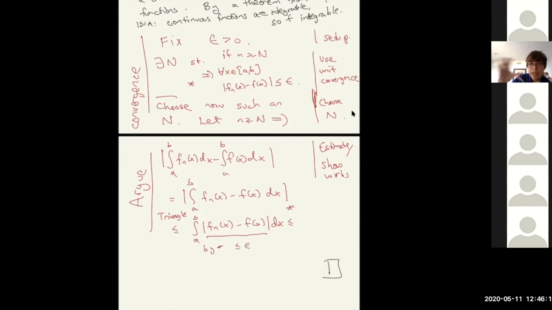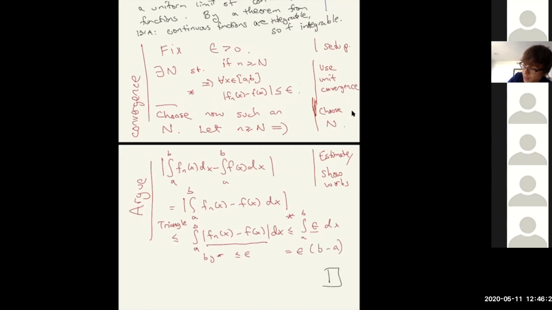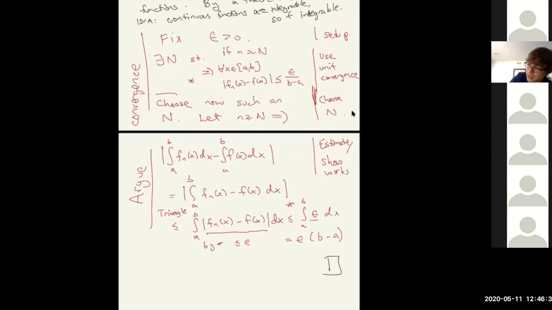So if the integrand is always less than or equal to something, then the integral is less than or equal to the integral of that something. In this case, this is a constant. So what we get is epsilon times (b - a). And okay, this shows that our choice of epsilon, we want to choose a little bit better to get the point through. So let's edit this a little bit to make it epsilon over (b - a).